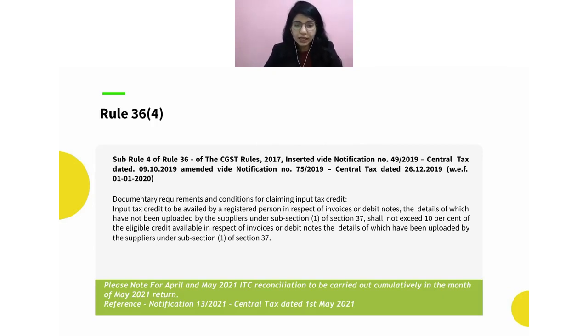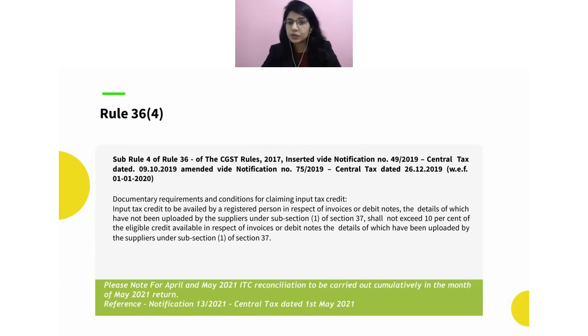So here the thing is, when we talk about this rule 36.4, anyhow it is not complete on its own, because they have talked about different things. They talked about the due date also, that these invoices should be uploaded by my supplier by the due date. If it is uploaded after that particular due date, then this should be claimed only in the next one. So that is what this rule 36.4 talks about.